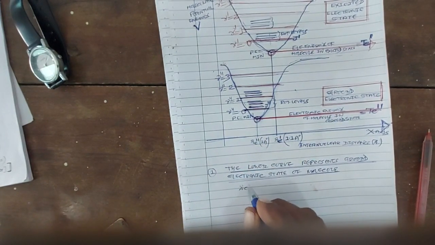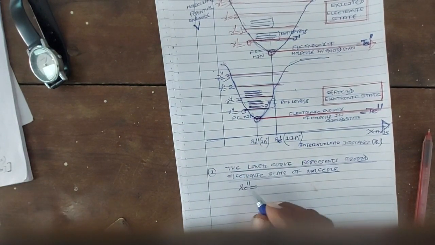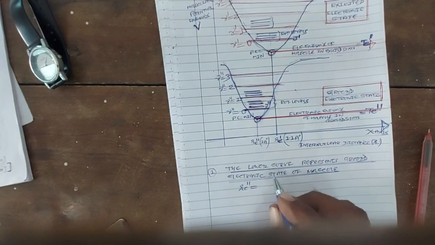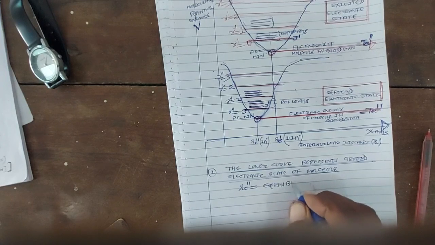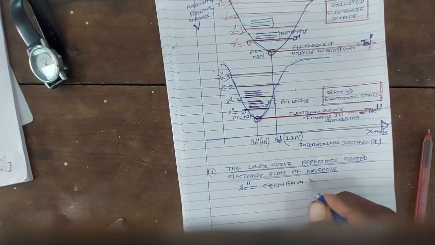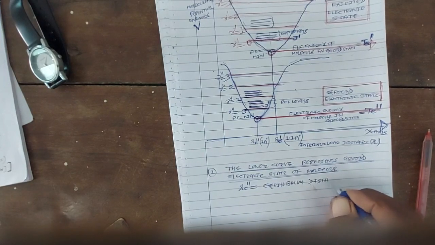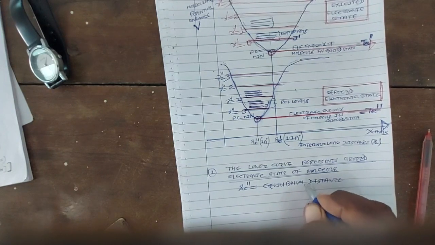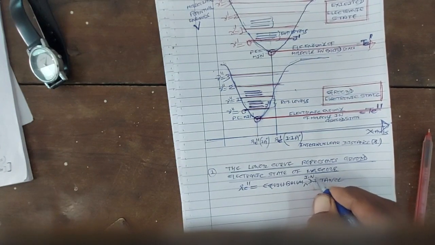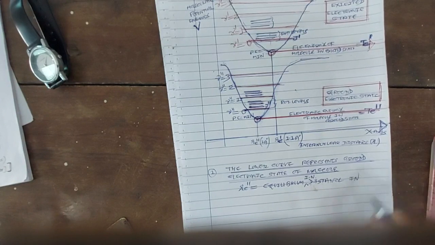Now what is Re double dash? Re double dash is the equilibrium internuclear distance in the ground electronic state.